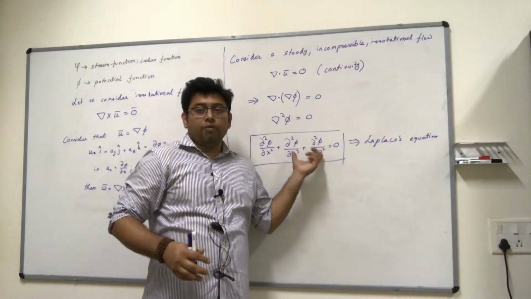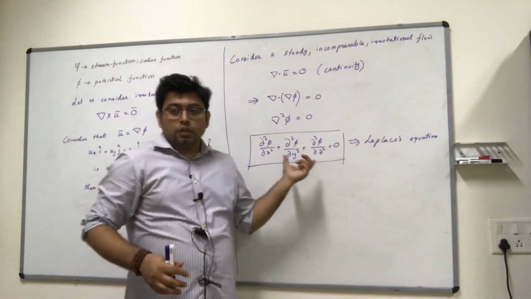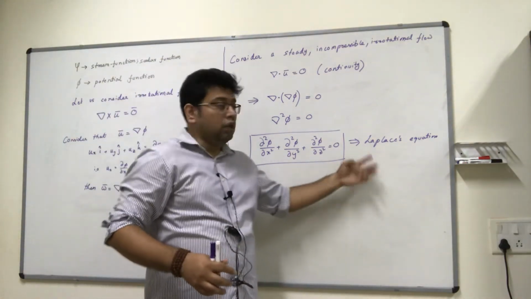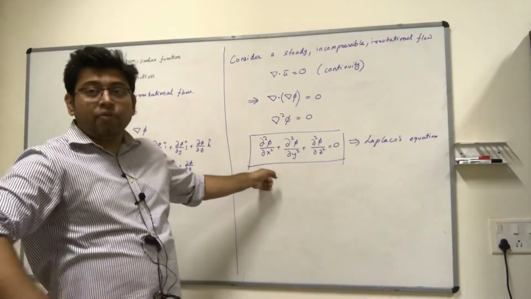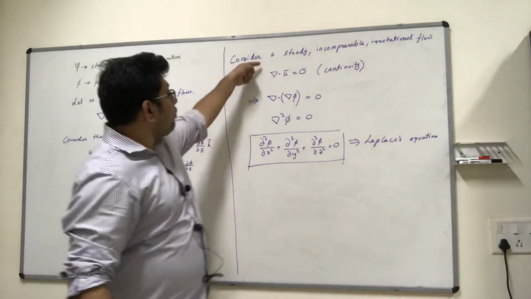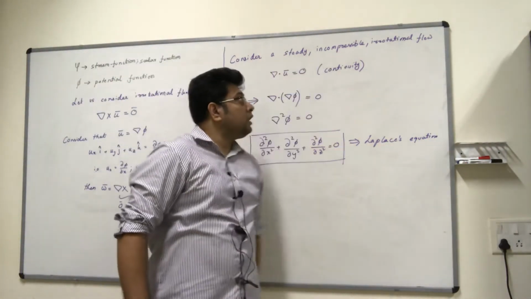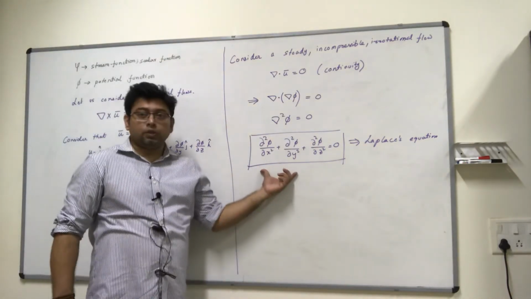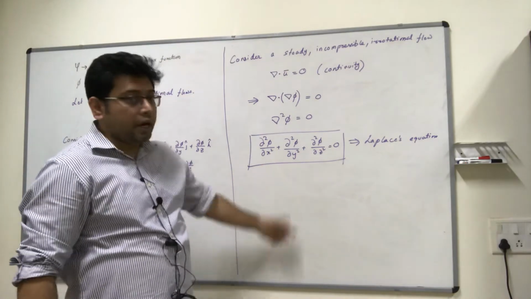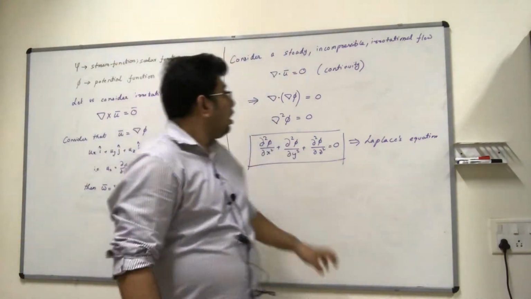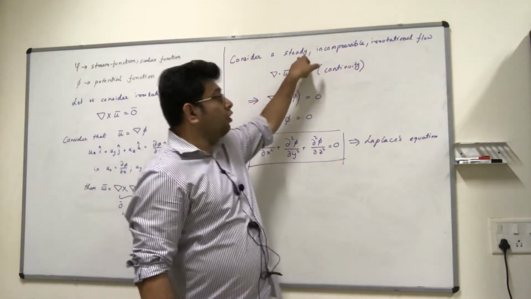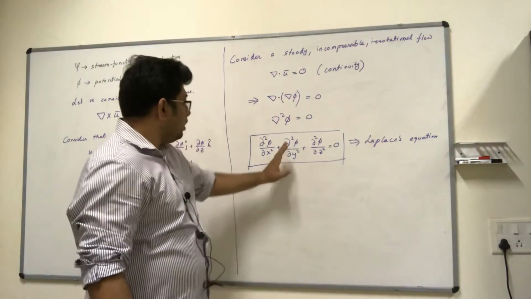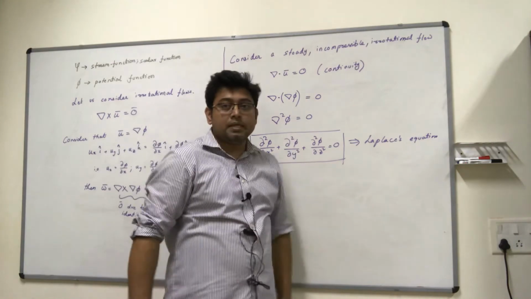The solution to the Laplace's equation turns out to be very important for a case where you have a steady, incompressible, irrotational flow. So this situation is something that interests us quite a bit. This is the reason we are going to later on add two-dimensional flows also. So then life will become easier for us.